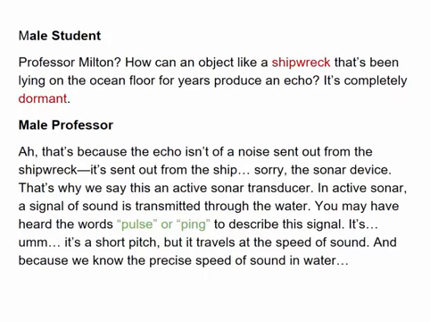So the student wonders, how could a ship produce a signal? And the professor indicates, well, actually the ship doesn't produce a signal. It's an echo off of the ship there. Okay, so dormant doesn't work. What we get in the green there, the possible answers that are used to describe the signal being transmitted or sent out of the transducer, are pulse or ping. And the professor even says you may have heard the words pulse or ping to describe this particular signal. So that's where we get the answer choice for number 1, that signal that is being sent down.